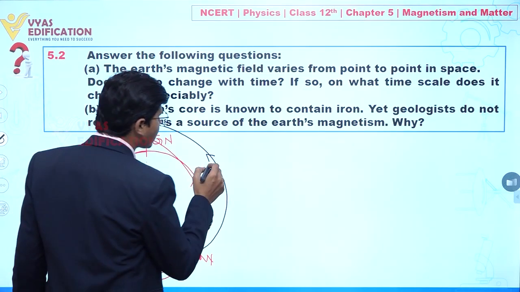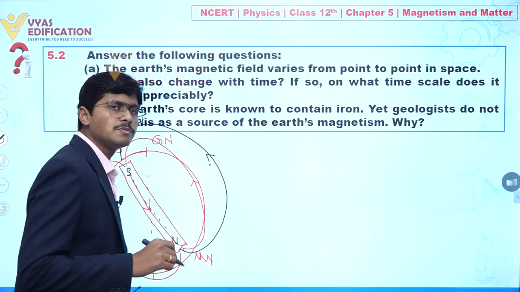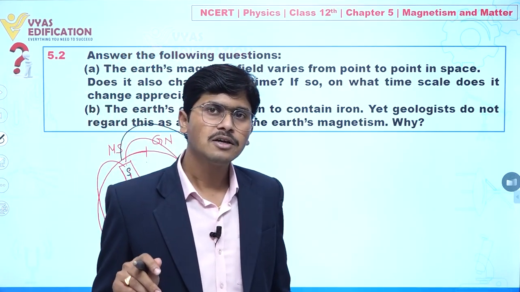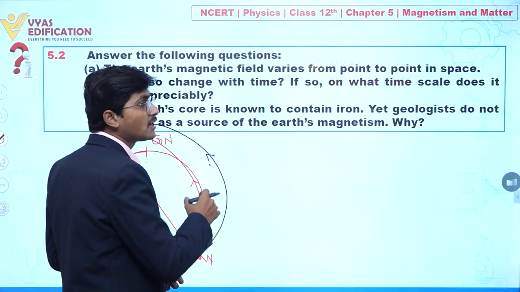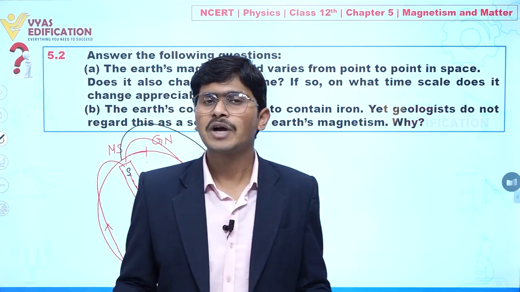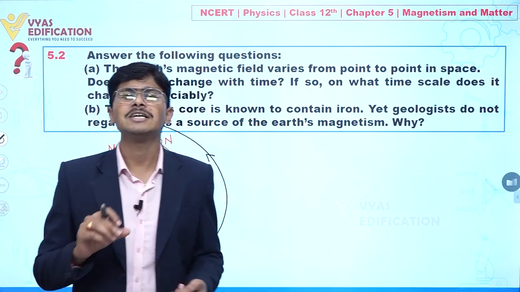Let's suppose you are observing this point, clear, and you are observing the value of magnetic field, but it takes hundreds of years. You have to wait for hundreds of years, and after that time you will find some appreciable change in magnetic field.